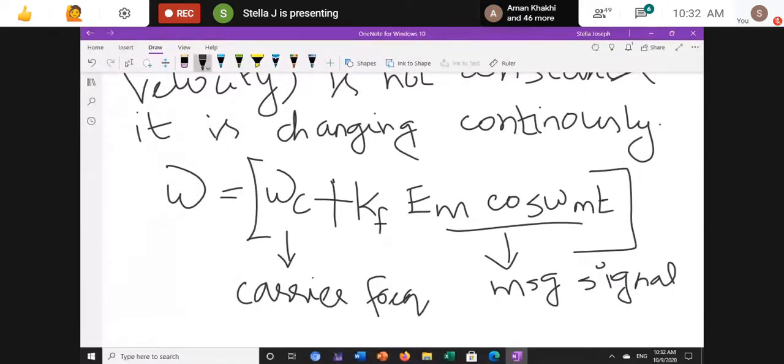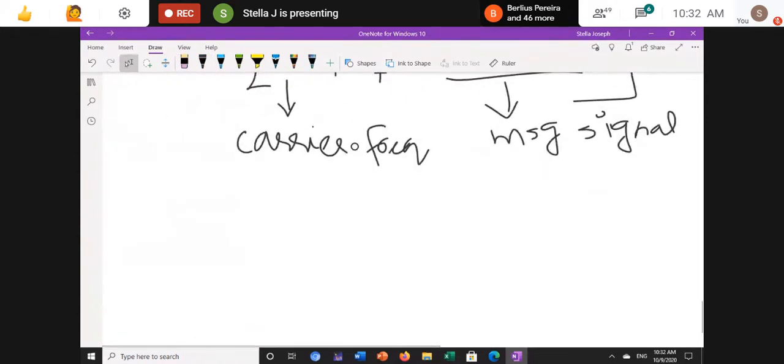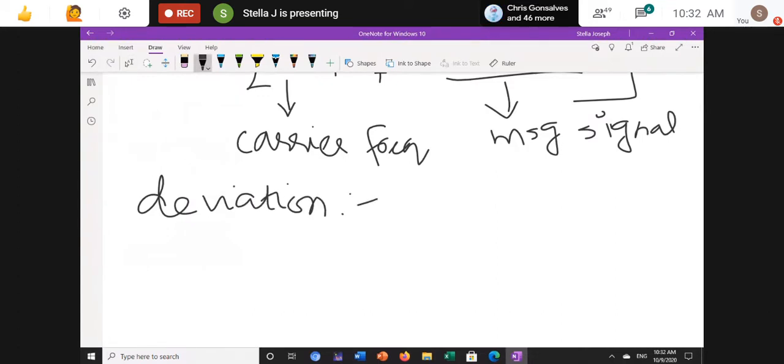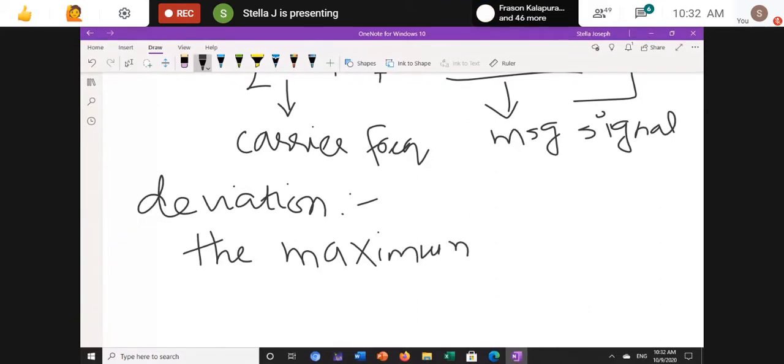Either you understand and study this, or you mug it up, because this is a very, very important equation: omega is equal to omega c plus kf em into cos omega mt. Here this kf em is called the deviation. So what is deviation?